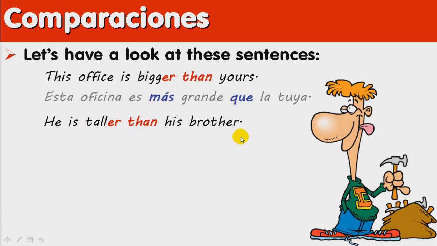He's taller than his brother. By following the same logic, we would say es más alto que su hermano. Literally, word by word, he is more tall than his brother. That's how we make comparisons in Spanish.